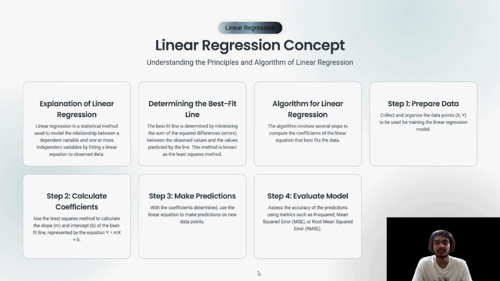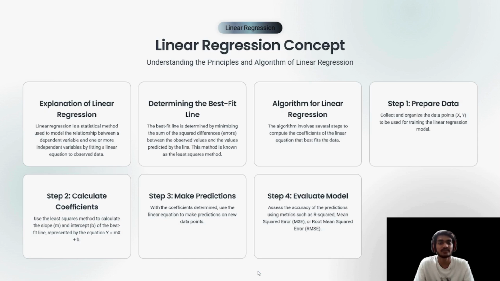Determining the best fit line. The best fit line is determined by minimizing the sum of squared differences, or errors, between the observed values and the values predicted by the line. This method is known as the least squares method. Algorithm for linear regression. The algorithm involves several steps to compute the coefficients of the linear equation that best fits the data.